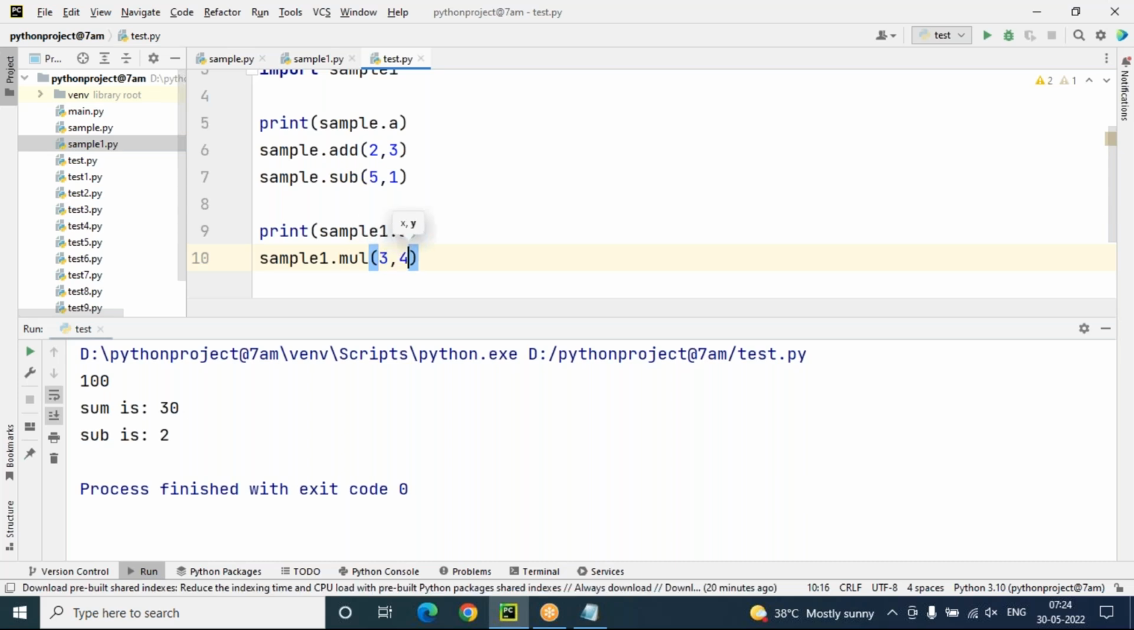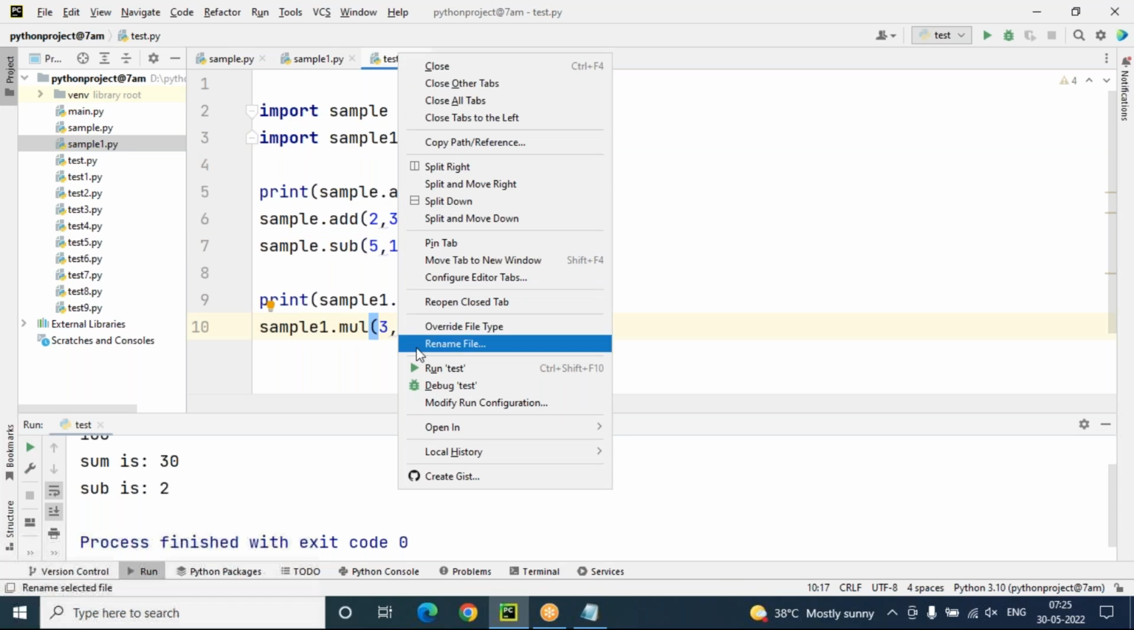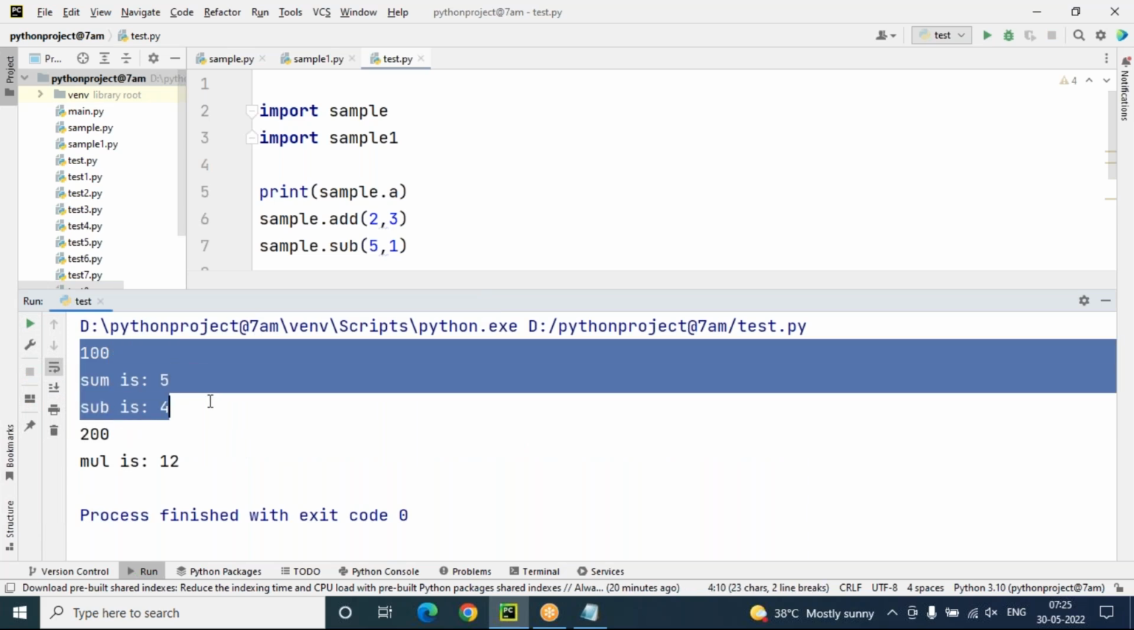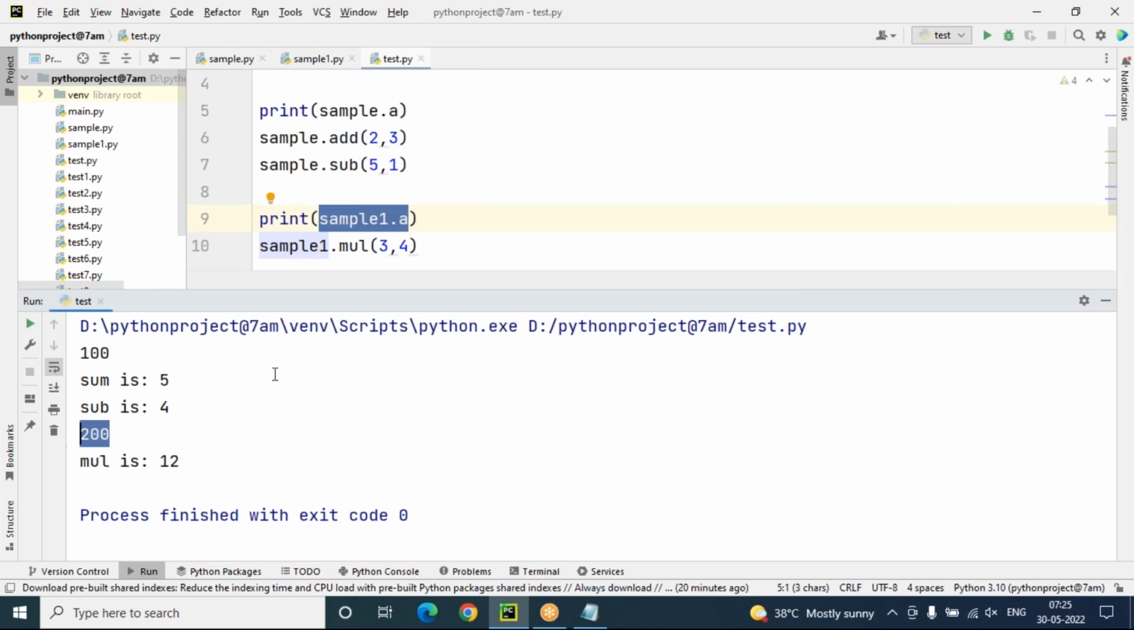Now you can see 3 and 4 and 8. Just observe here. Two modules are imported in the heading section, and with each module name I'm separately accessing variables and methods, and the sample1.a variable and method also I'm accessing here. Once I start execution, we get the output clearly from sample: a value 100, sum is 5, sub is 4, 2 plus 3 is 5, 5 minus 1 is 4. And from sample1.a, that is 200. Multiplication is 3 into 4, that is 12.